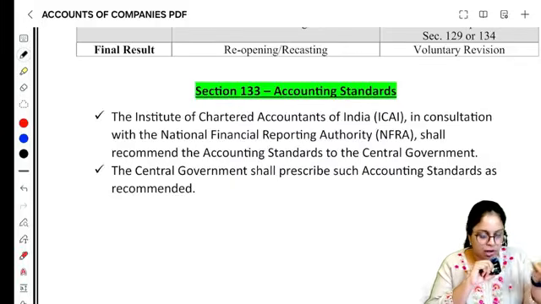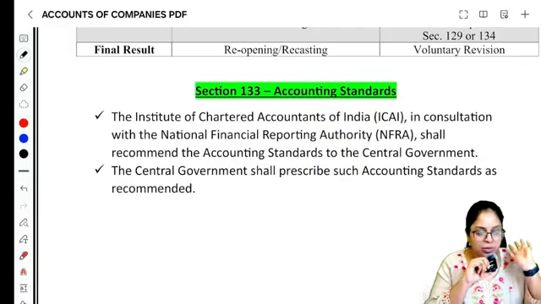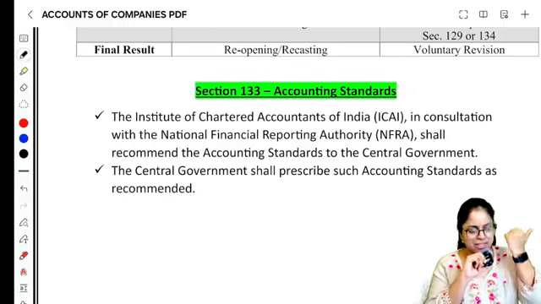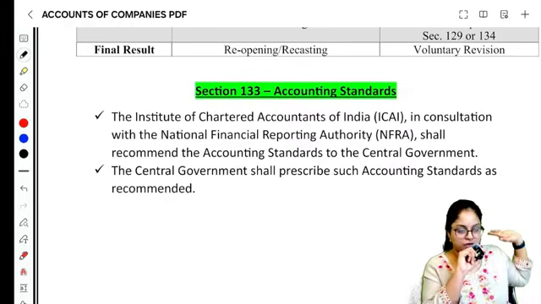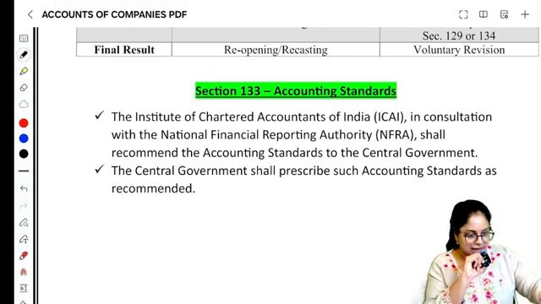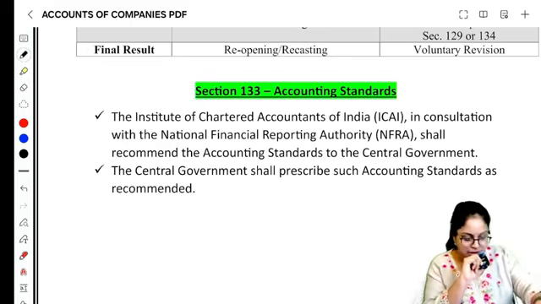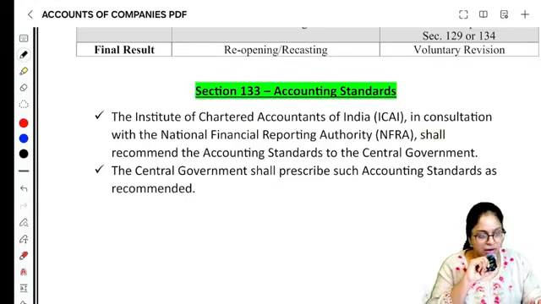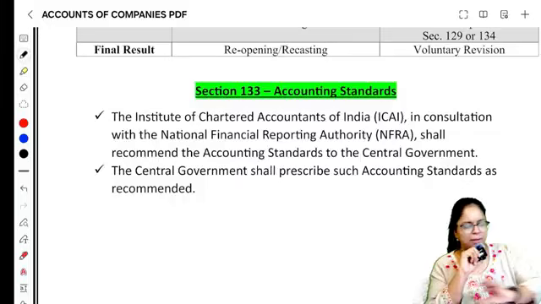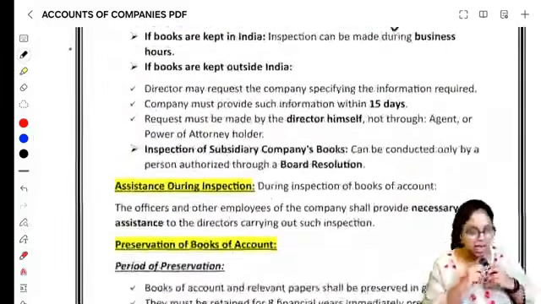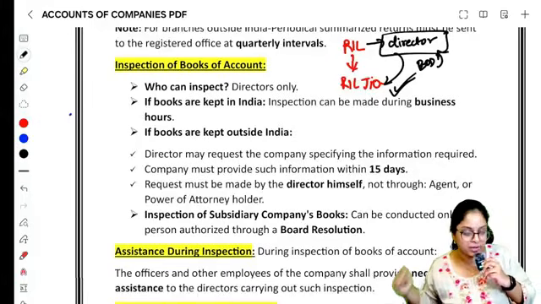The Institute of Chartered Accountants in India, that is our institute, ICAI, along with NFRA, shall recommend the accounting standards to the central government, and the central government, after reviewing them, will prescribe them, and once prescribed, they will be applicable to all of us, right? So that is section number 133, but no questions asked from section number 133, and that completes your entire discussion starting from section 128 up till section 133.